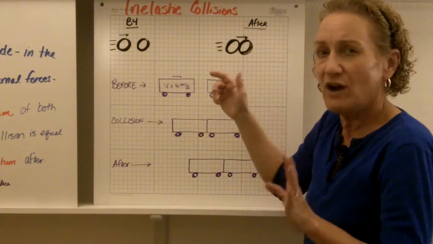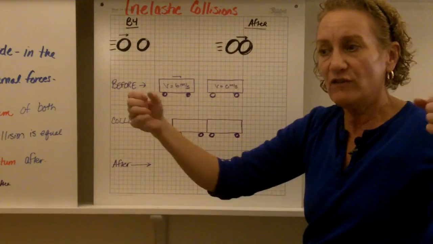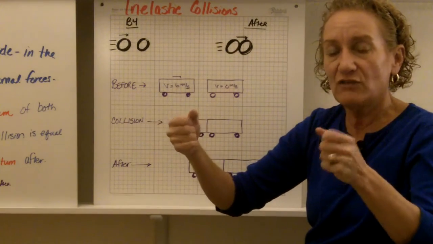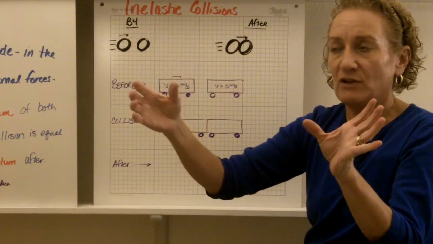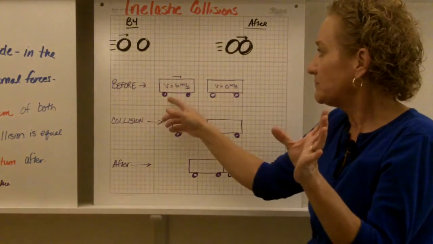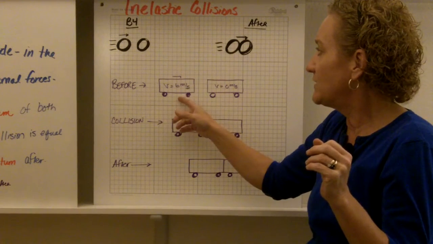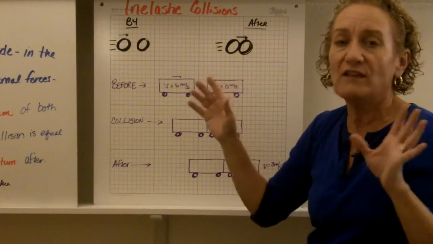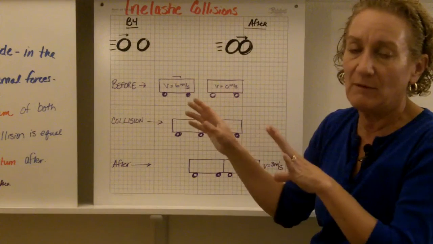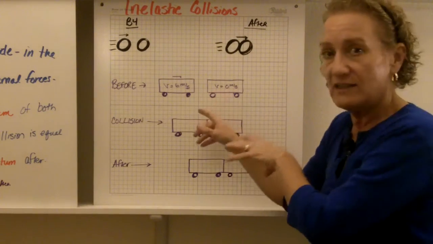Okay? Kind of hard to visualize that, I think, so we're going to do box cars instead. I don't know if you've ever seen them put box cars together. It's actually pretty amazing. They have this massive box car and this other massive box car, and one of them is moving. So let's say the one on the left is moving with a velocity of 6 meters per second. It's moving towards the right. And the one on the right is just sitting there. Now they have to have exactly the same mass for my example. In real life they don't, but for my example they do. So pretend like these have exactly the same mass.